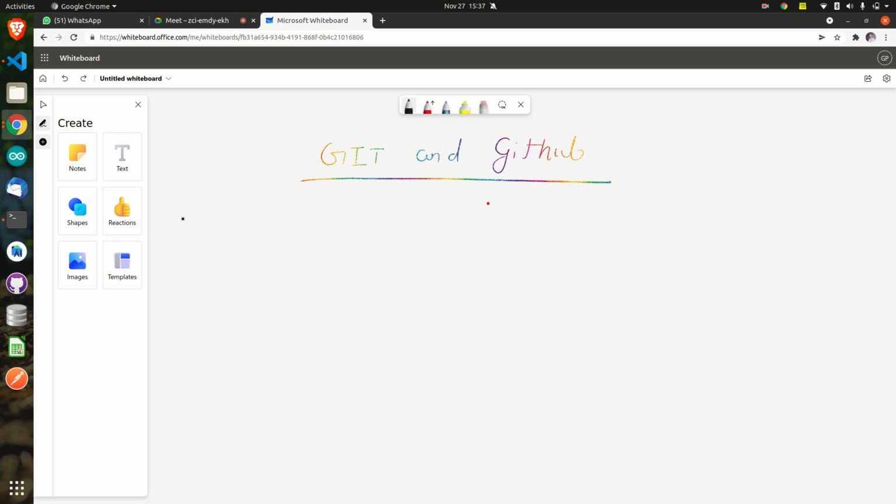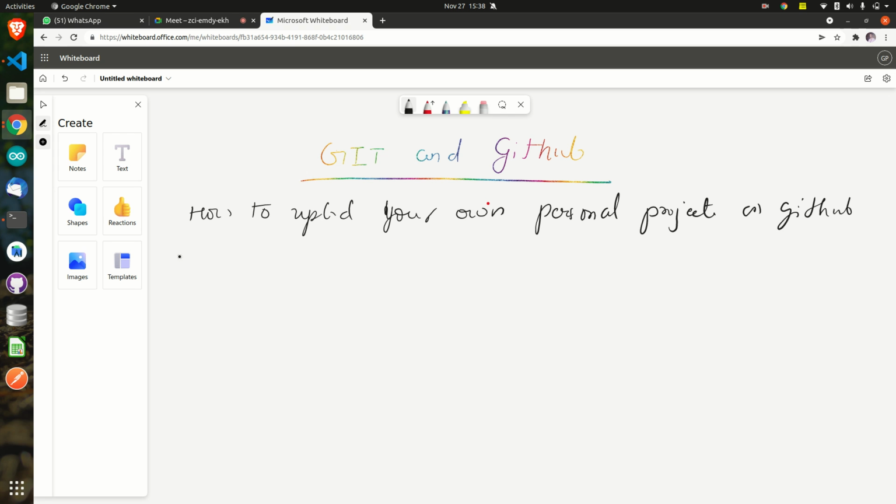So we saw about how to upload your own personal projects on GitHub. We saw this, right? Okay, so one very important thing, this we saw. One thing which we have not seen is how to work in a team. This we have not seen yet. So this is what we'll try to see today.